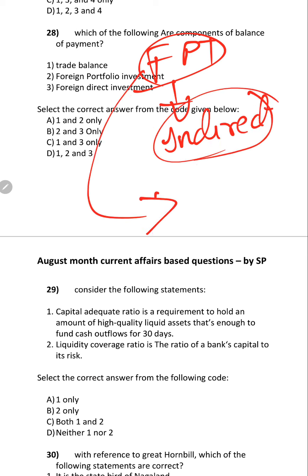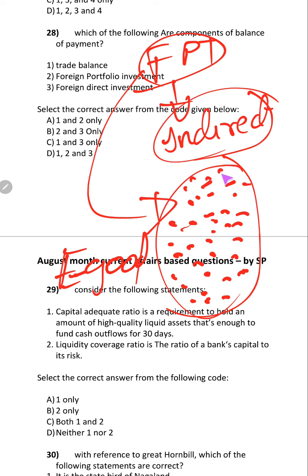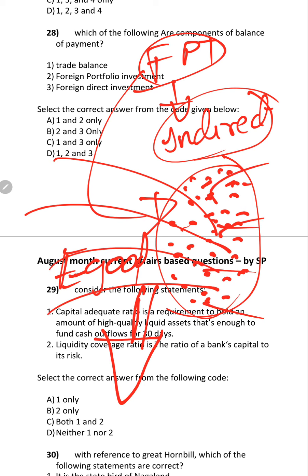Too much dependency on FPI will affect India, because if too much investment happens in India, what happens? As the economy is going good, they will be happy, and India also will be happy, because they are bringing a lot of money. What if the economy starts to fall? Immediately they will move out of India. They will sell all these shares and move out of India. Once they sell all the shares, what happens? Capital flights will happen. Because of capital flights, what happens?